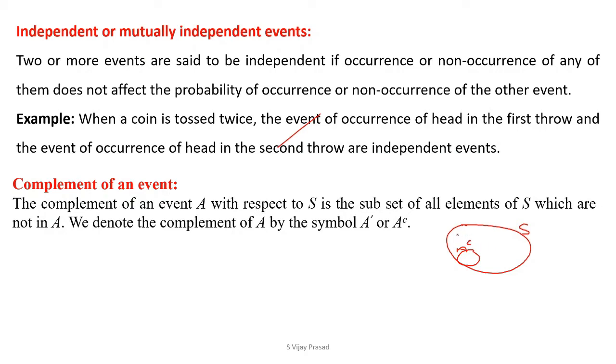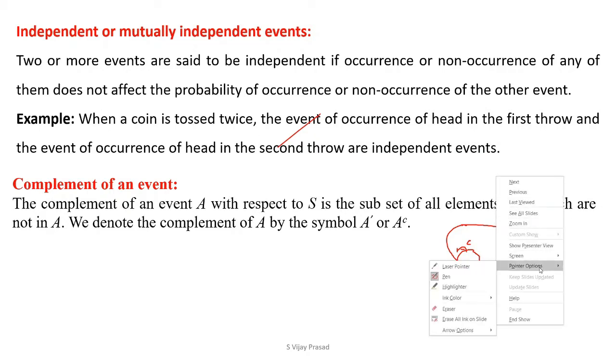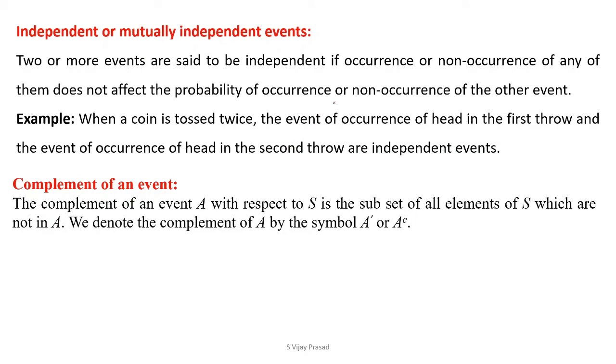Now, when you take the sample space capital S like this, and this is the event capital A, the remaining area is going to be the complement of A. The complement of an event capital A with respect to capital S is the subset of all the elements of S which are not in A. We denote the complement of A by the symbol A prime or A complement.